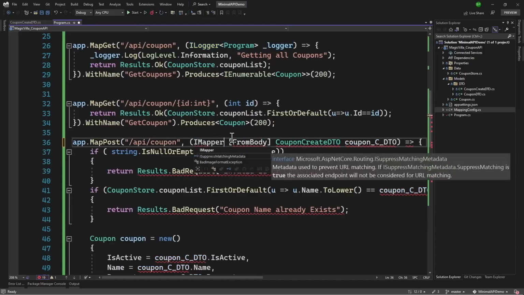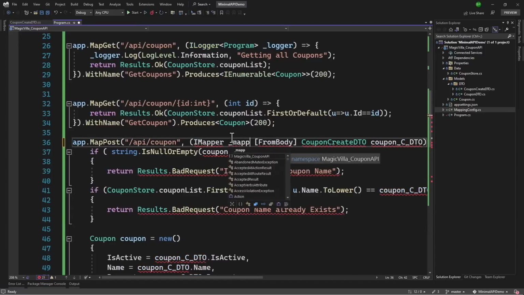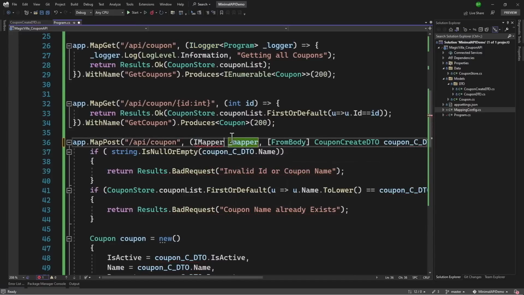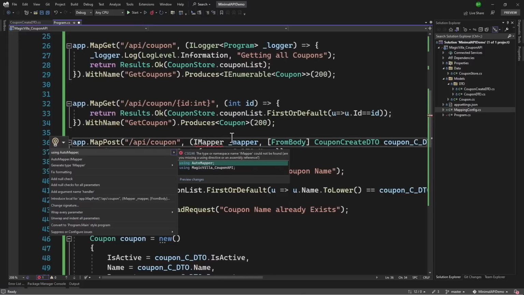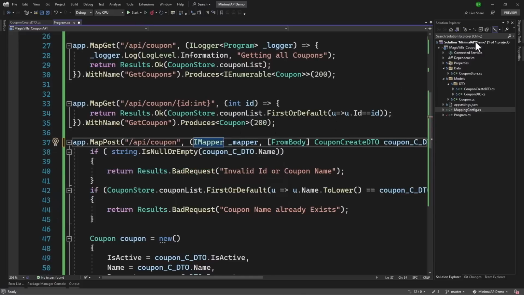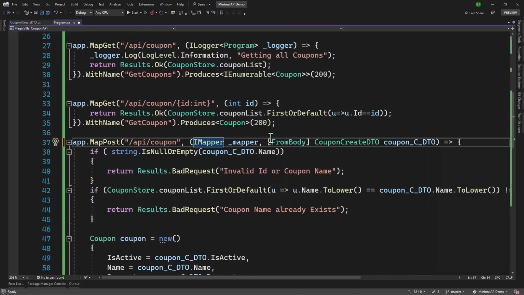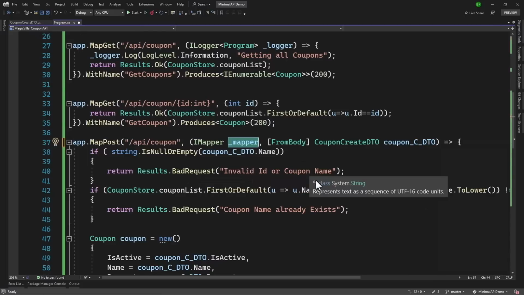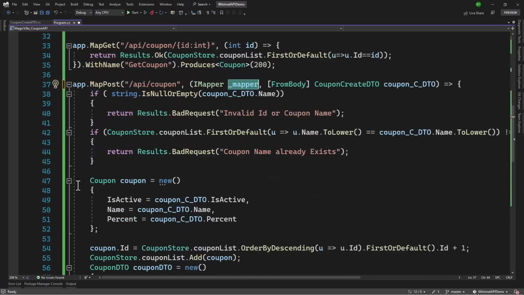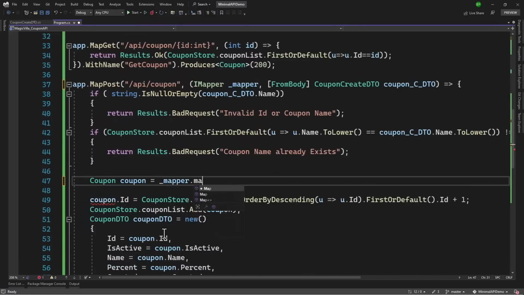If you remember, when we had to inject the logger here, we were using ILogger. Similarly, we want the IMapper. Let me call that _mapper. And we need to add the using statement for AutoMapper. That will automatically inject the mapper based on the mapping profile that we have. When we have to convert something, we will say coupon is equal to _mapper.Map.